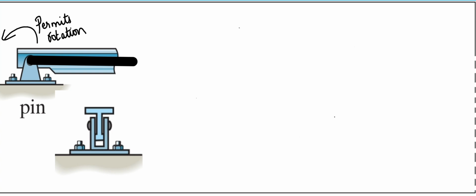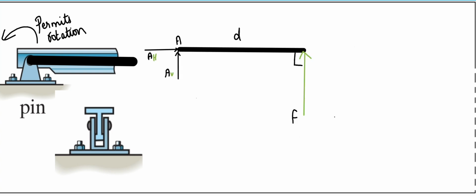So I consider a case by drawing this. Here you can consider at A there are two force components acting, and F is one force which acts at a perpendicular distance d from A. So now I calculate the moment about A. As I already said, moment is proportional to F and d.